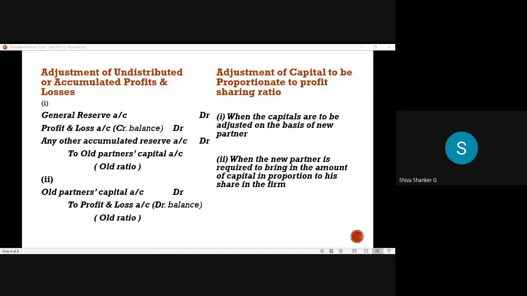The adjustment of capital, I explained briefly. Later I will explain it very clearly in the problem.